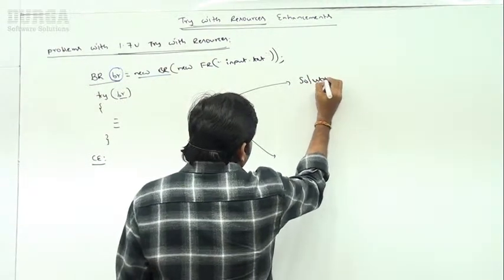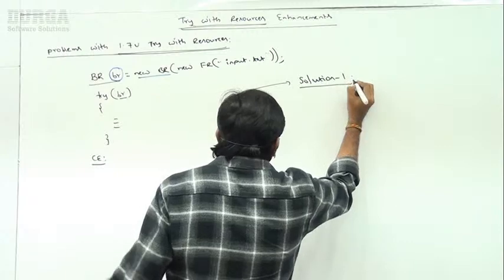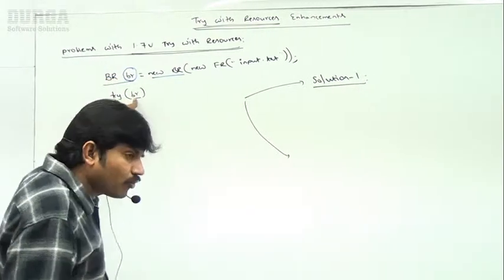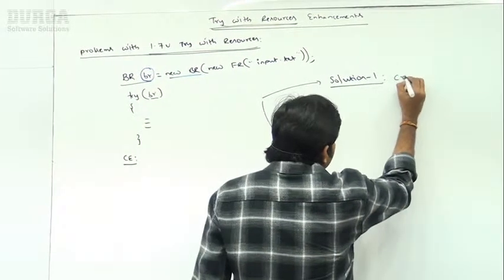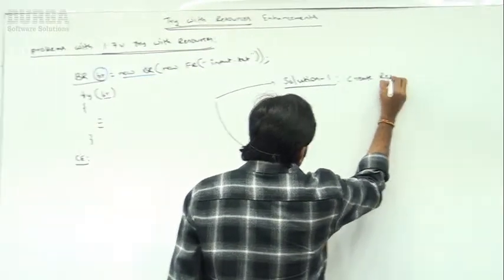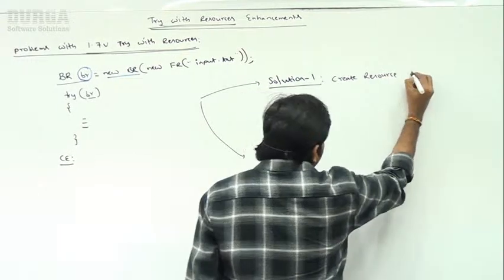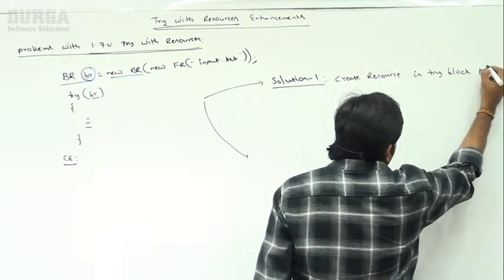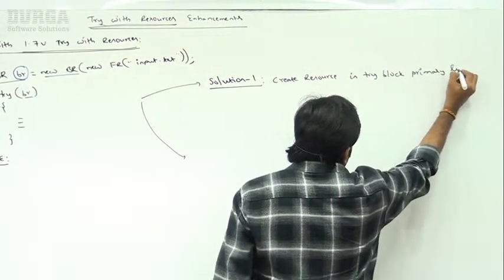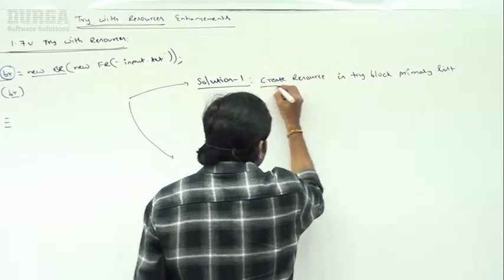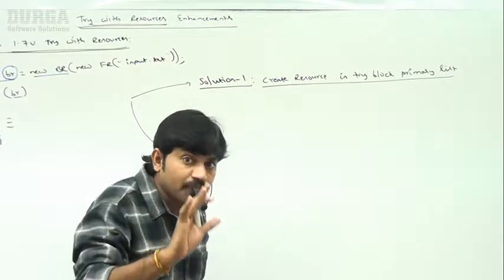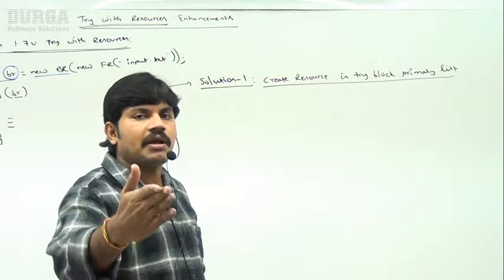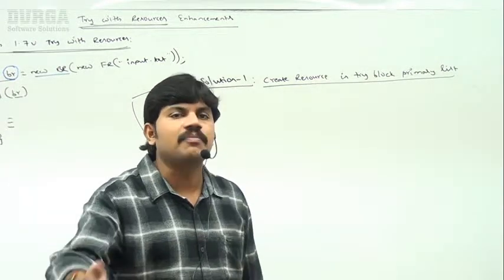Solution 1: create the resource in the try block resource list only. Sir, can you please create the resource in the try block resource list only? This is solution 1. What it means is, whatever approach we used in the last example is the same thing.